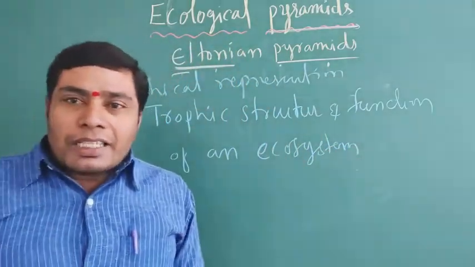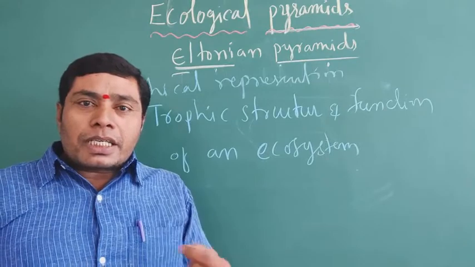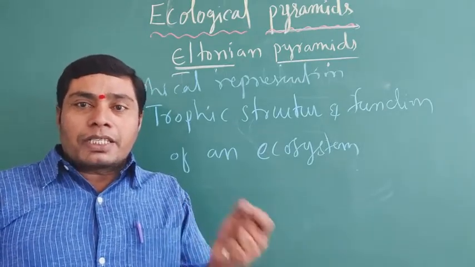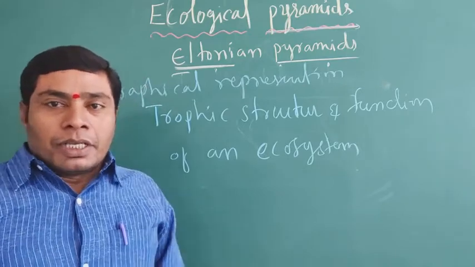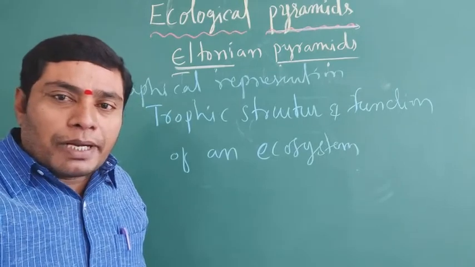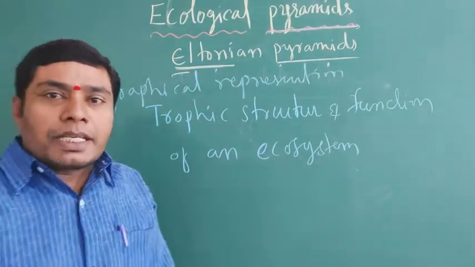The ecological pyramids can show the structure and function of the trophic relation or trophic representation in an ecosystem. It is known as an ecological pyramid.